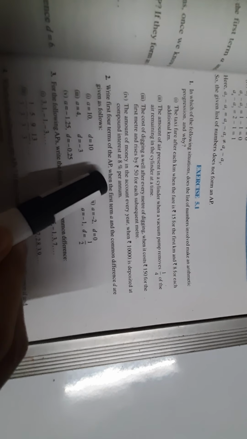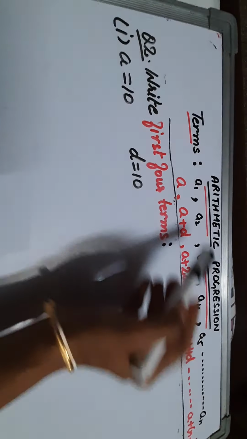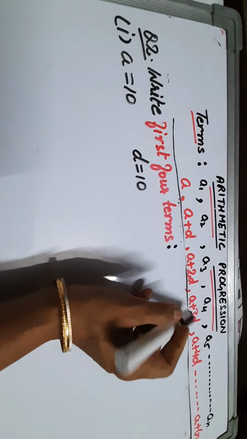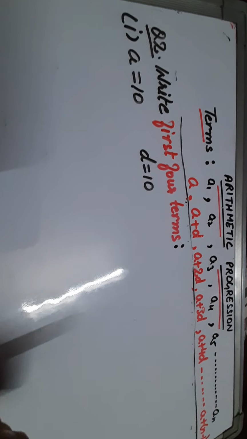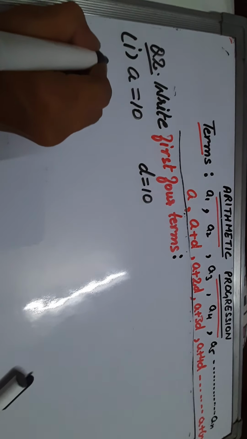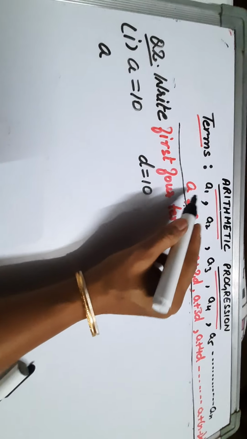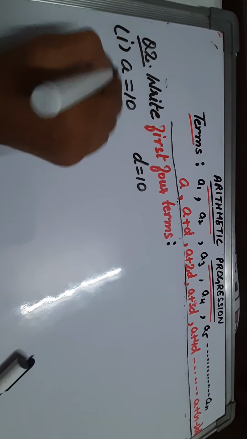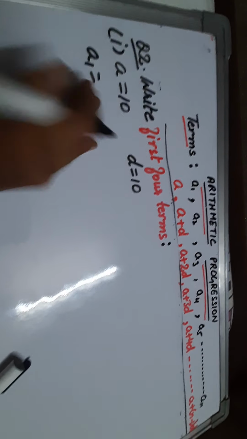Now dear students, let's move to question number 2. I told you to try this question yourself. Write first 4 terms of AP when the first term A and the common difference D are given to us. Means A and D are given to us. We need to find out first 4 terms of the AP, means A1, A2, A3, A4. Now we know the formulas for all the terms. We will be easily find out the first 4 terms. So first term A1 which is equal to A, that is 10.